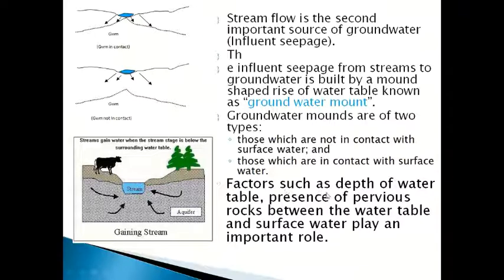Factors such as the depth of the water table and the presence of pervious rocks between the water table and the surface water play an important role. If there is an impervious rock in between the surface and the water table, the water will not go up to the water table, because the impervious layer will not allow the water to go inside. So it is very important to have an impervious layer.